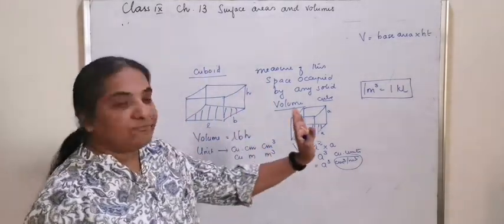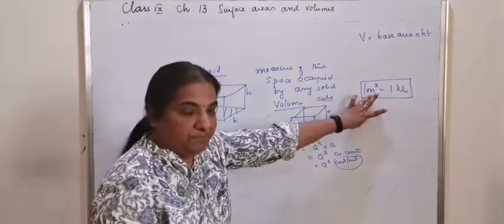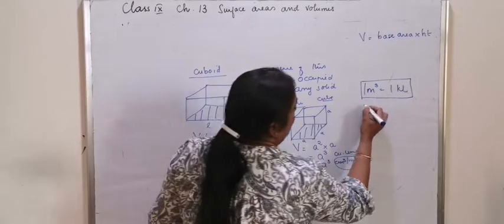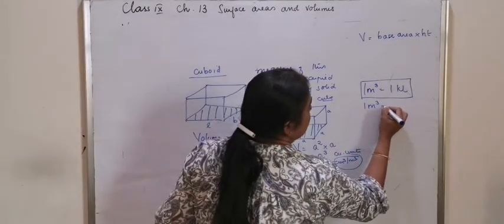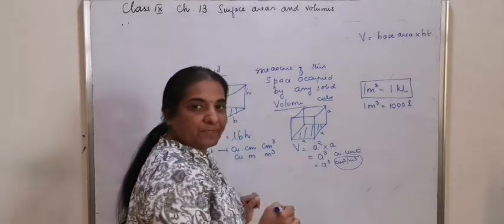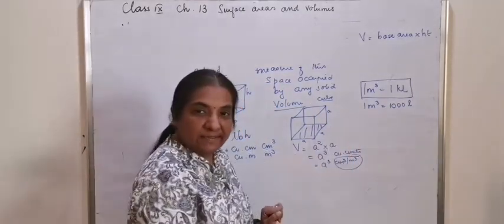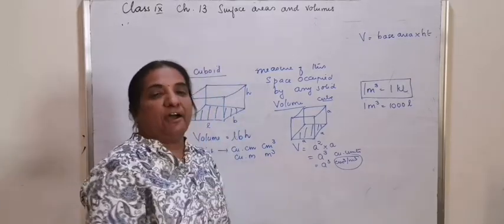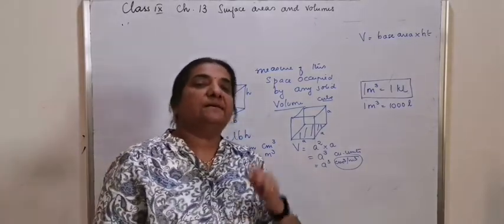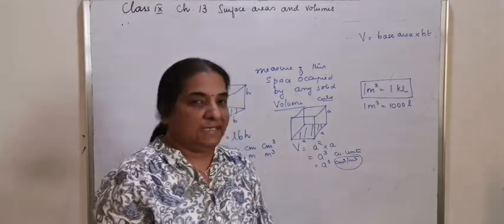You can derive all the conversions from this particular equation. That means 1 meter cubed is equivalent to 1000 liters. If 1 meter cubed represents 1000 liters, then 5 meter cubed will represent 5 into 1000, that is 5000 liters.